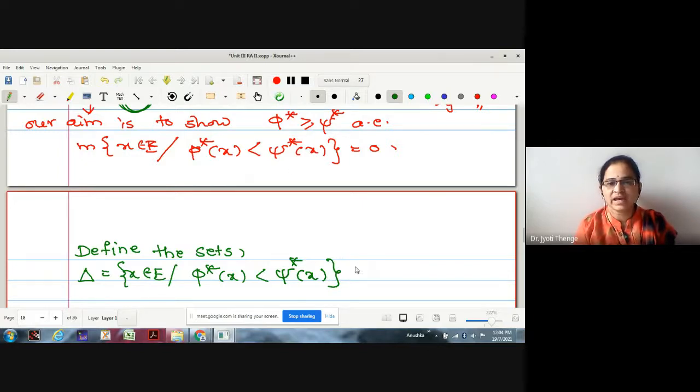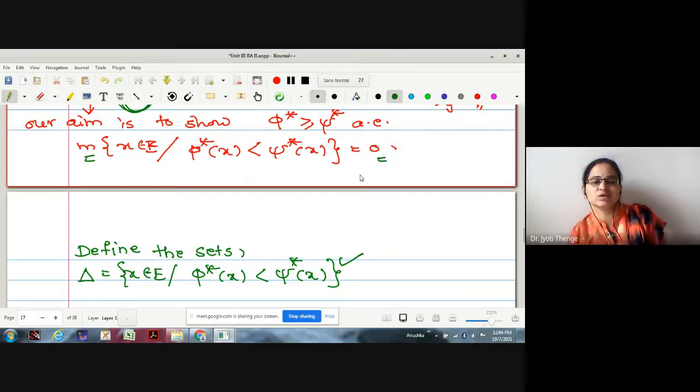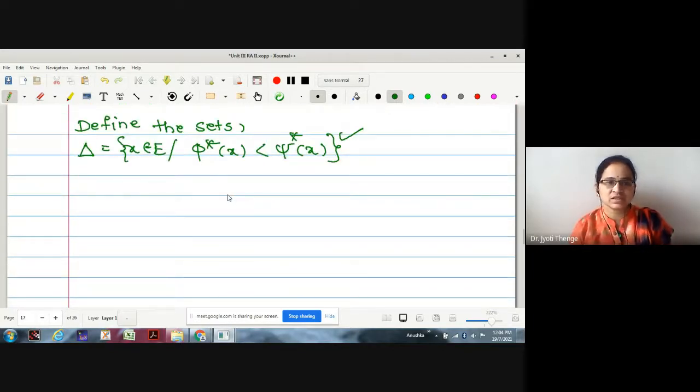Why have I assumed this set? Because the aim is to show that the measure of this set is 0. To prove this, we will define two more sets which will help us prove this set is of measure 0.